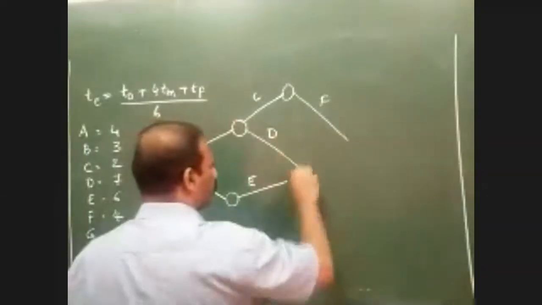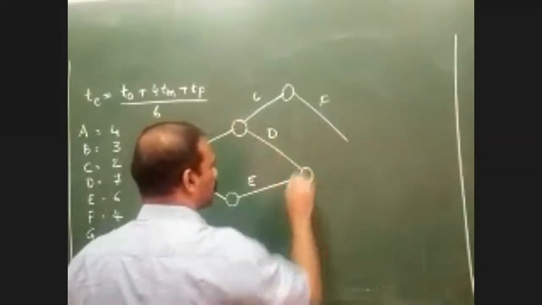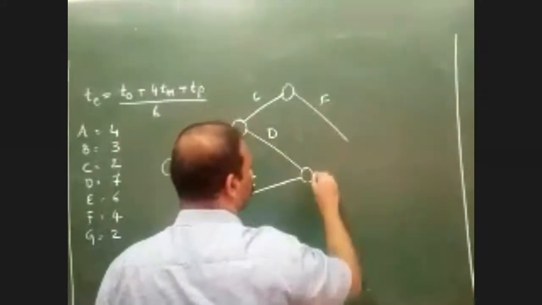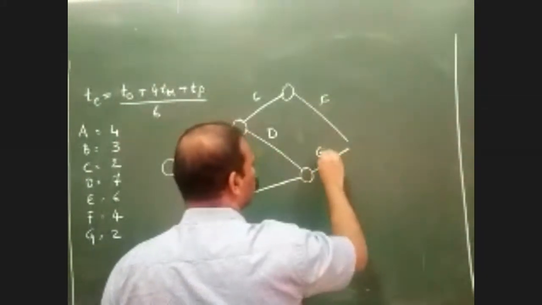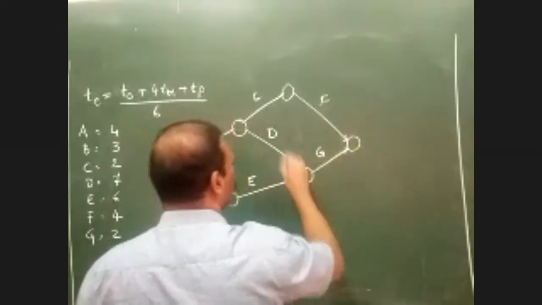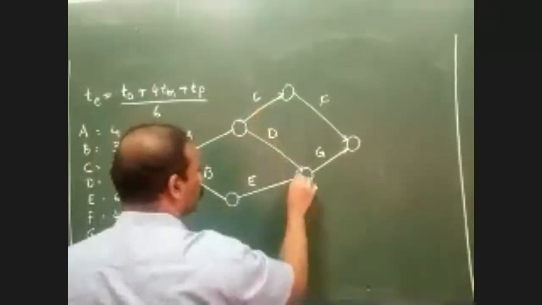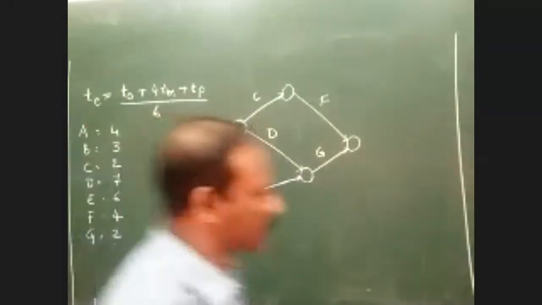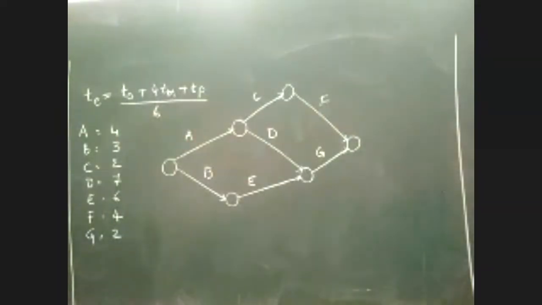So D and E can be directly joined, and activity D goes to G. And since F is the last point there, I can directly join F also to the end mark. Okay. Can anybody please tell me whether I have drawn the network diagram correctly or there are any mistakes? Can you please look at the data and see whether the network diagram is correct? Yes or no?